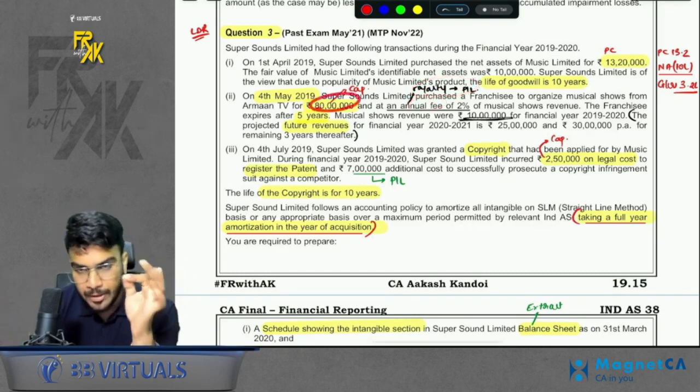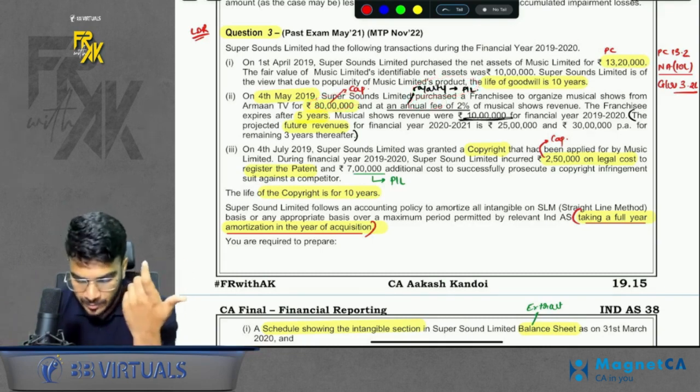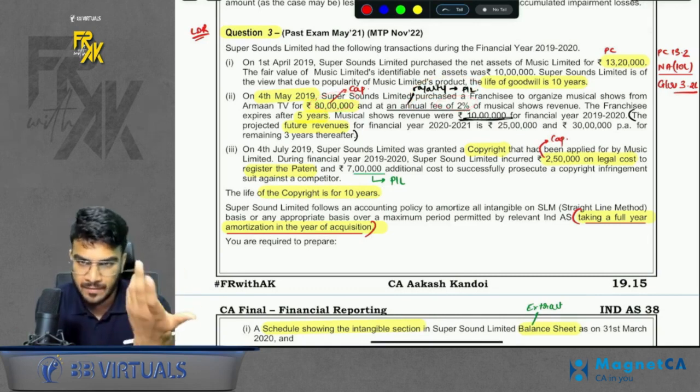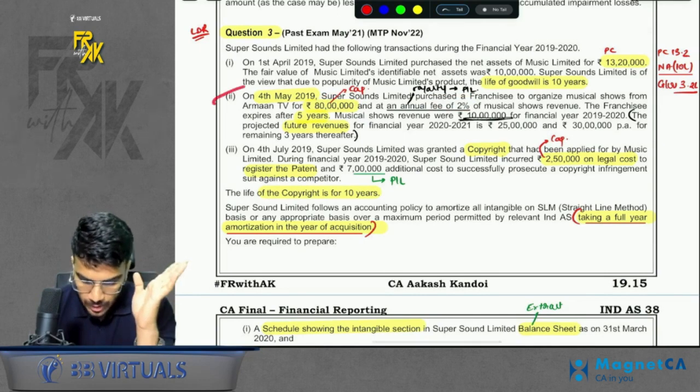And that upfront payment of acquiring will be capitalized. So 80 lakhs will be capitalized, and the 2% royalty fee which you will pay every year will be transferred to profit and loss as and when you are paying it. Second part is done. Okay.